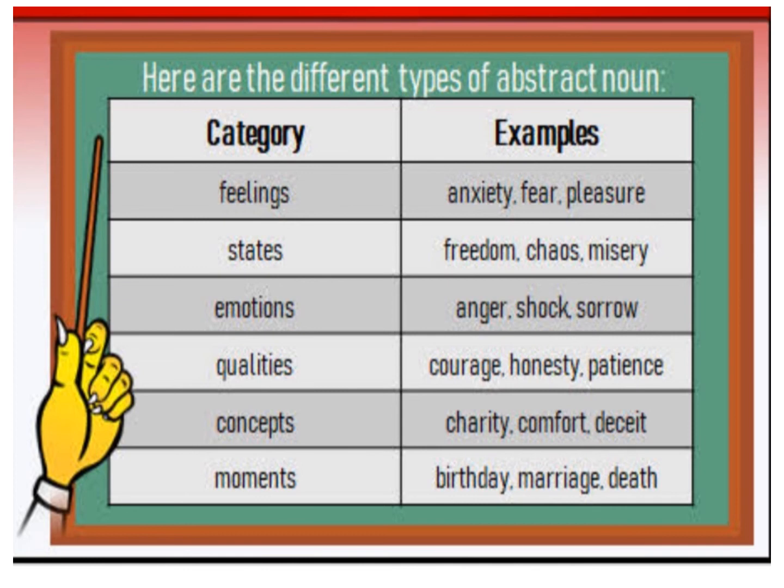The qualities can be courage, honesty, patience. The concepts could be charity, comfort, and deceit. And the moments that we celebrate are birthday, marriage, and death. And all these are different examples of abstract nouns.